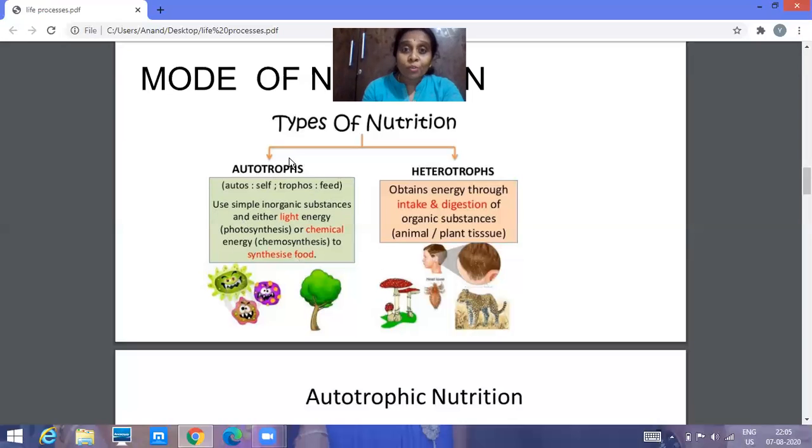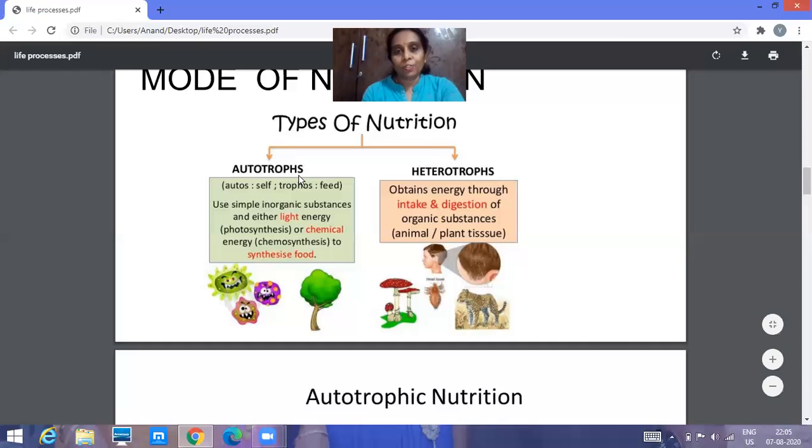So we call such organisms autotrophs. That mode of nutrition, what do we call it? Autotrophic nutrition. Then the next type is heterotrophic nutrition. So what is heterotrophic nutrition? In heterotrophic nutrition, the organisms do not prepare their own food. They cannot prepare their own food. They depend on other organisms for food.